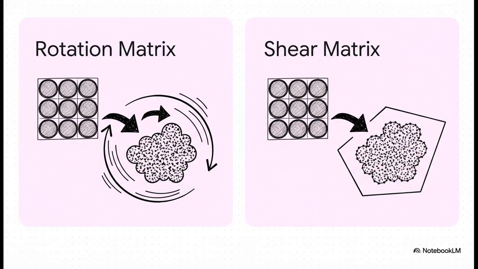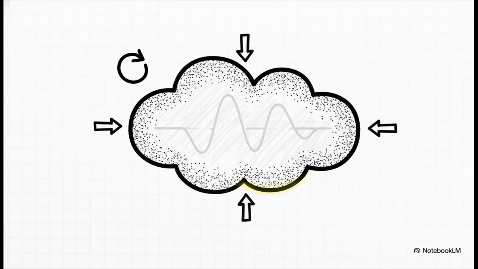But don't get hung up on the formulas. Just think of them as actions. A rotation matrix can spin all our data points around. A shear matrix can kind of slant them, turning a square into a parallelogram. The point is, we're not just doing abstract math. We are, in a sense, physically moving, stretching, and squashing this entire cloud of data points.